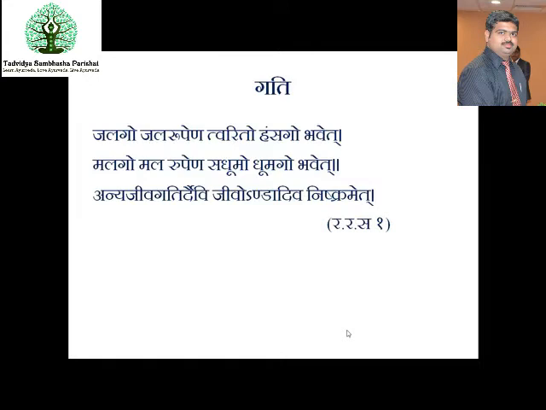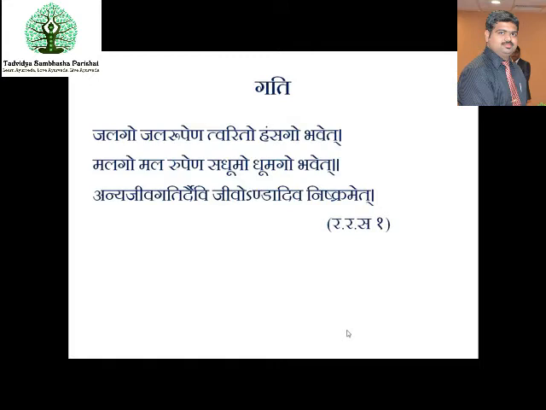And then you have the Dhumagati. You are subjecting the Parada to high temperatures, and some amount of the Parada escapes in the form of Dhuma or smoke. Hence, this is known as Dhumagati. During the process of the mercurial preparations, while keeping the mercury on fire or subjecting it to fire, some part of the mercury is wasted in the form of vapors, and this is known as Dhumagati.